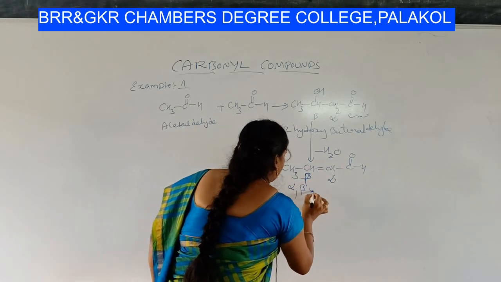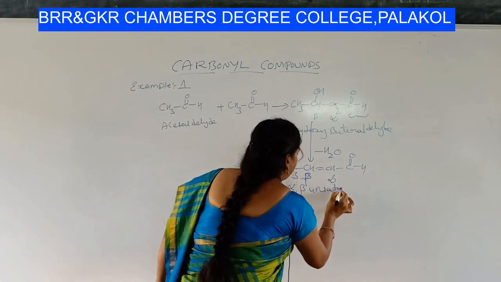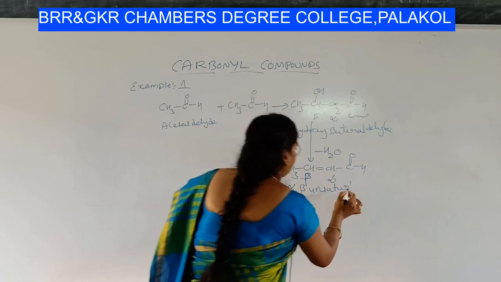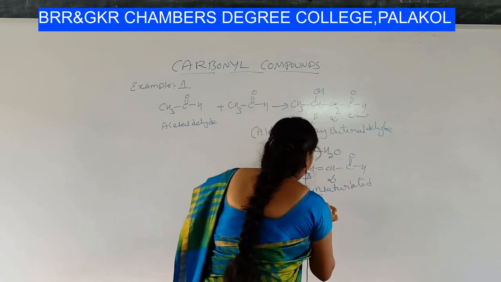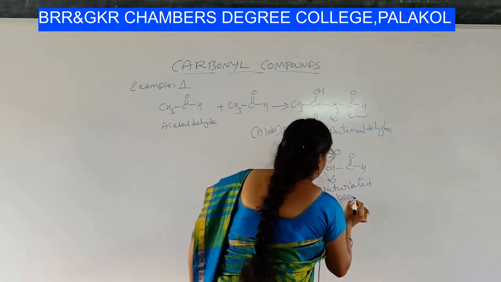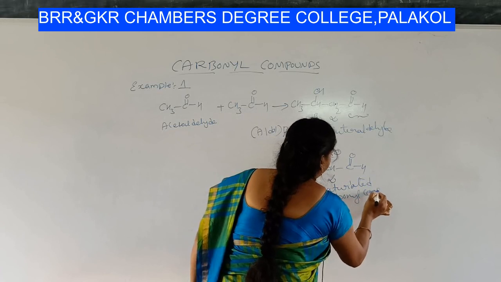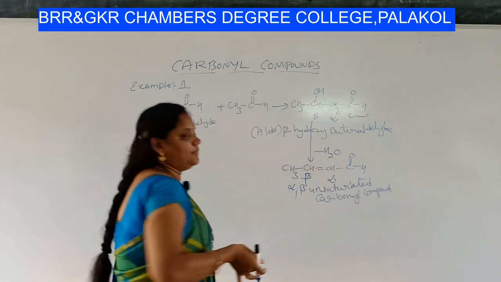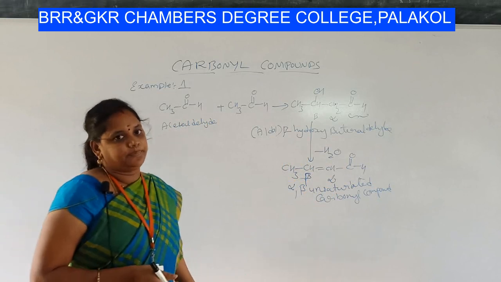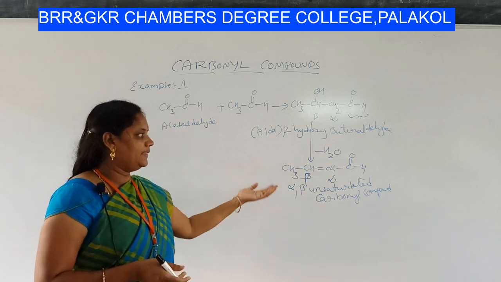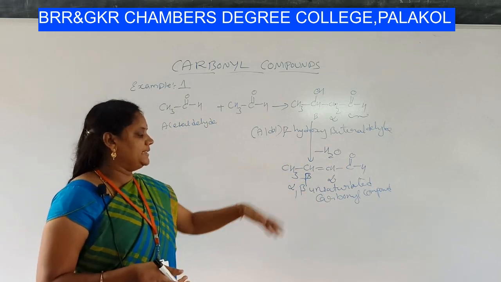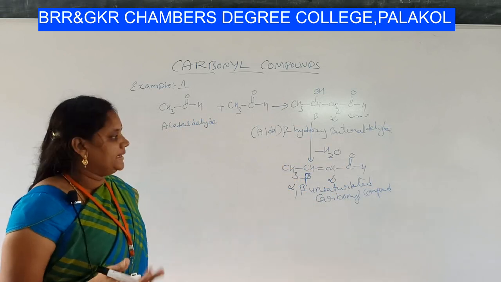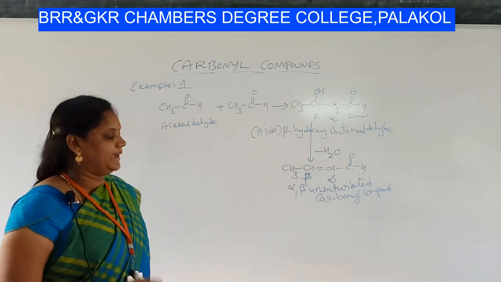So the name of this compound is alpha beta unsaturated carbonyl compound, and it has another name also, students, crotonaldehyde. We use CH3, CH double bond, CH, C double bond OH, crotonaldehyde.